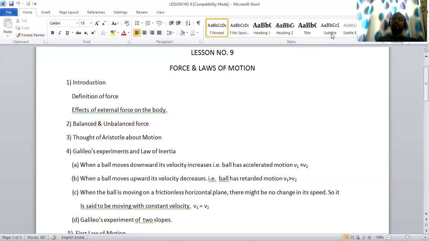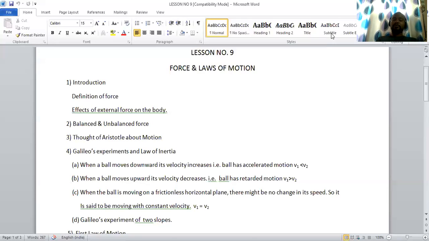Second, when the ball moves upwards, its velocity decreases. That is, the ball has retarded motion. V1 will be greater than V2. Just try to roll a ball from the bottom towards the top level. In order to allow the ball to reach the top part, you need to apply more force. And as the ball reaches the top, it comes to a halt. So here we can see that more force is applied in the initial stage in comparison to the final stage. So V1 is greater than V2. That is, initial velocity is greater than final velocity.